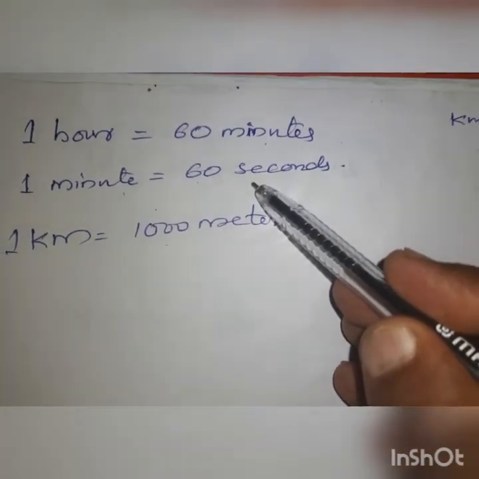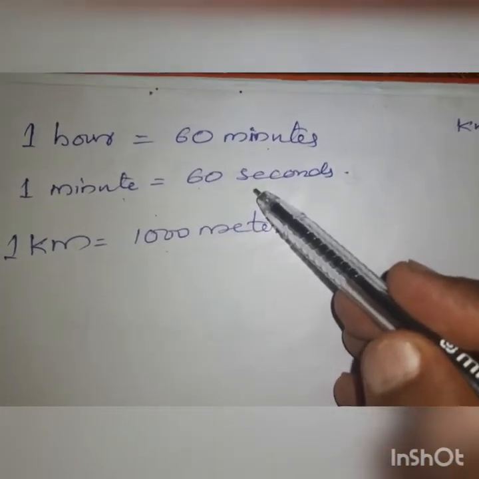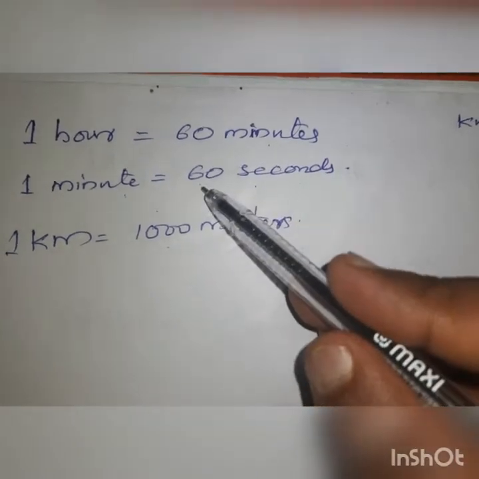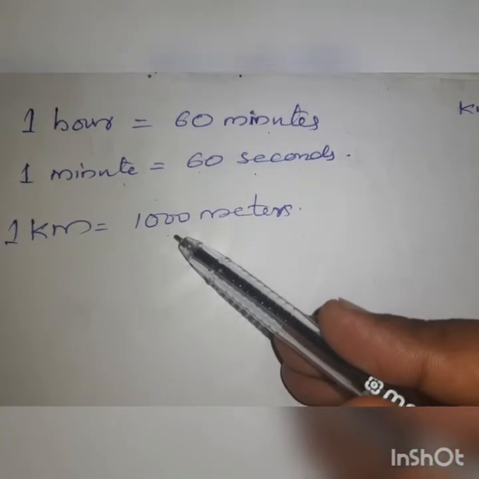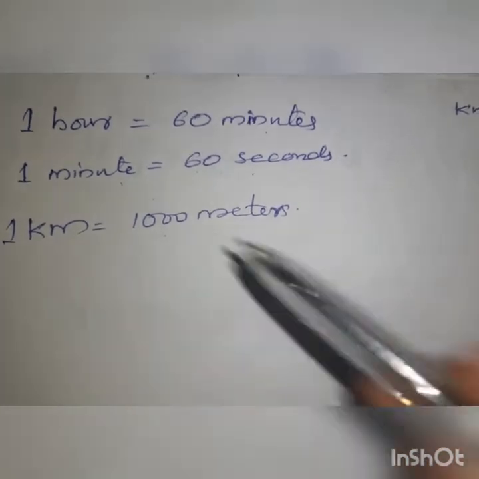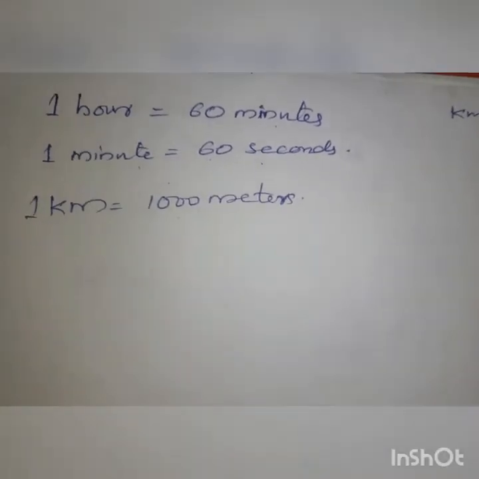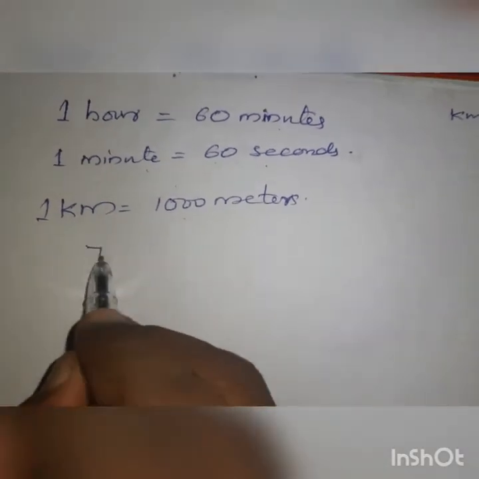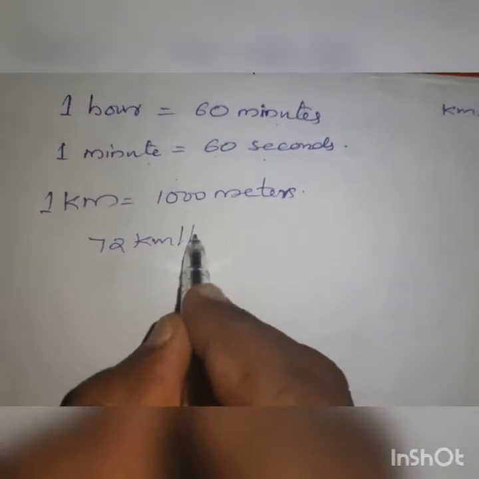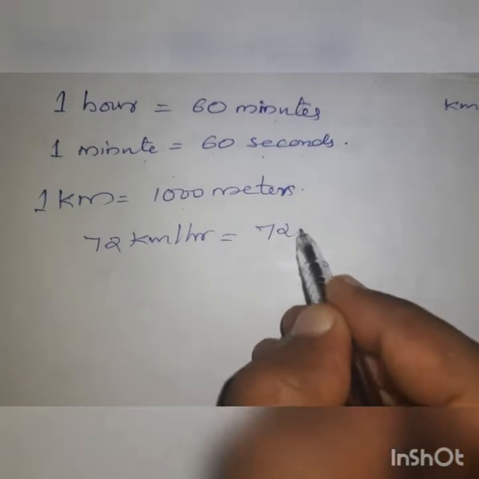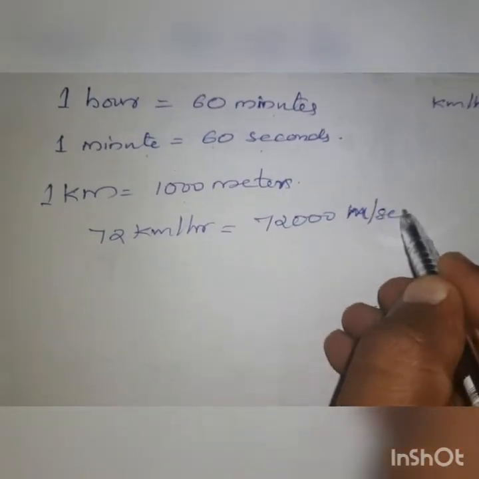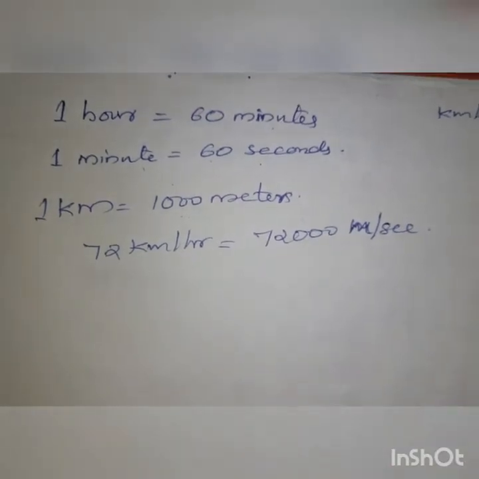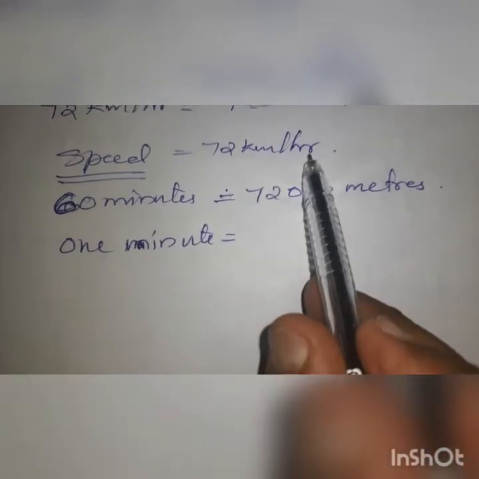So to find out 1 second, you have to divide again by 60. Then kilometer is changed to meters by multiplying by 1000. Not dividing, it is multiplying by 1000. 72 kilometer per hour, you can write as 72,000 meter per second. Speed of the vehicle is 72 km per hour.